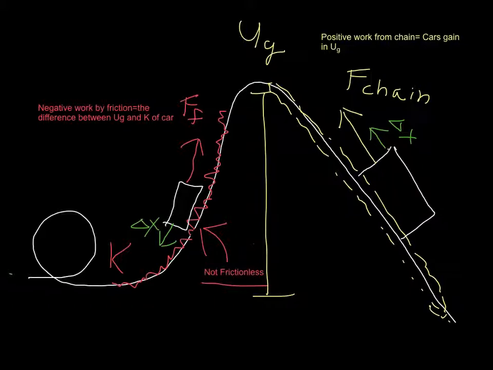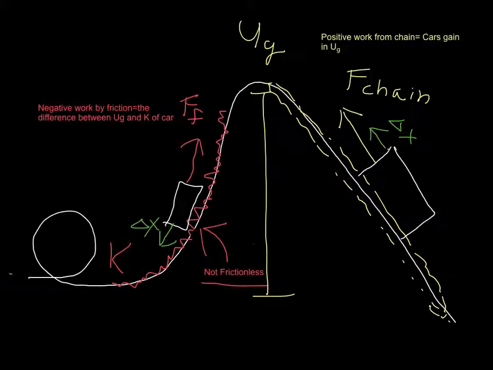If you've ever ridden a roller coaster, you know that the first thing you do when you're going up that largest hill is there's a chain that actually carries the car up the hill. That chain is an applied force, so that's a non-conservative force acting on the car, and the direction of that chain would be up and parallel to the incline of the hill. While the chain does that, it is displacing our car in that same direction, noted here with the green arrow. So that tells us right off the bat that we have positive work being performed here since both of these things are in the same direction.